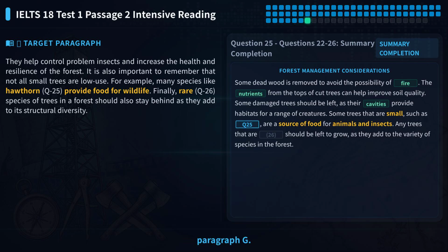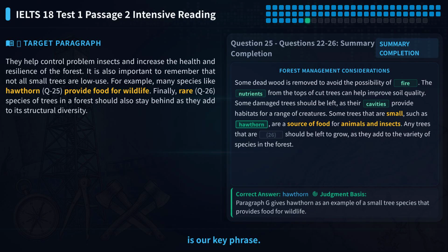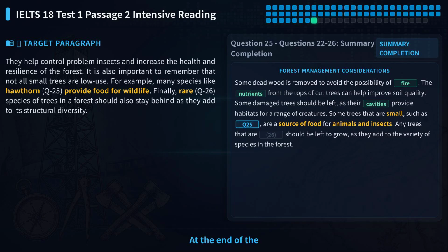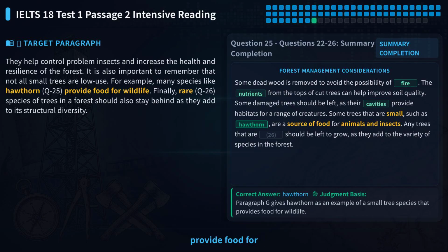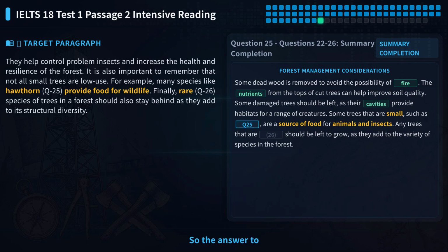Let's go back to paragraph G. The phrase provide food for wildlife is our key phrase. We look for this meaning in the paragraph. At the end of the paragraph, we see, for example, many species like hawthorn provide food for wildlife. The word hawthorn appears directly in the original text. So the answer to question 25 is hawthorn.